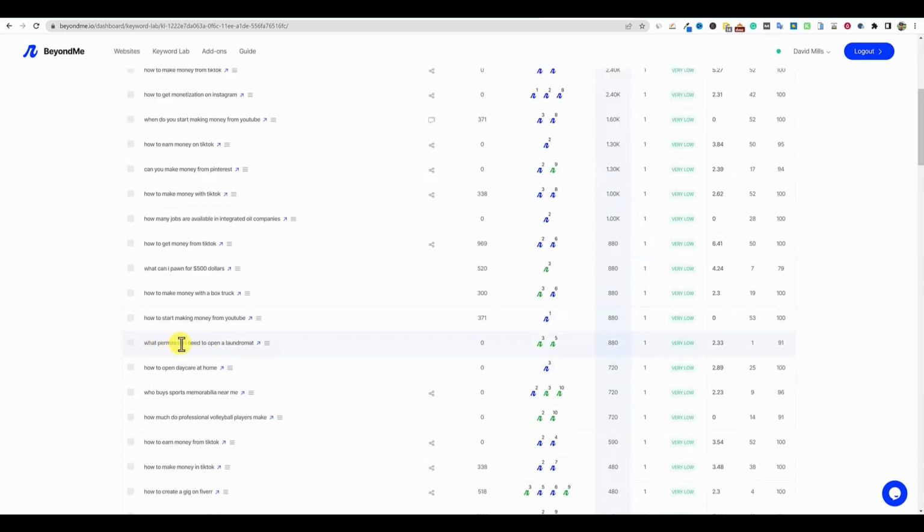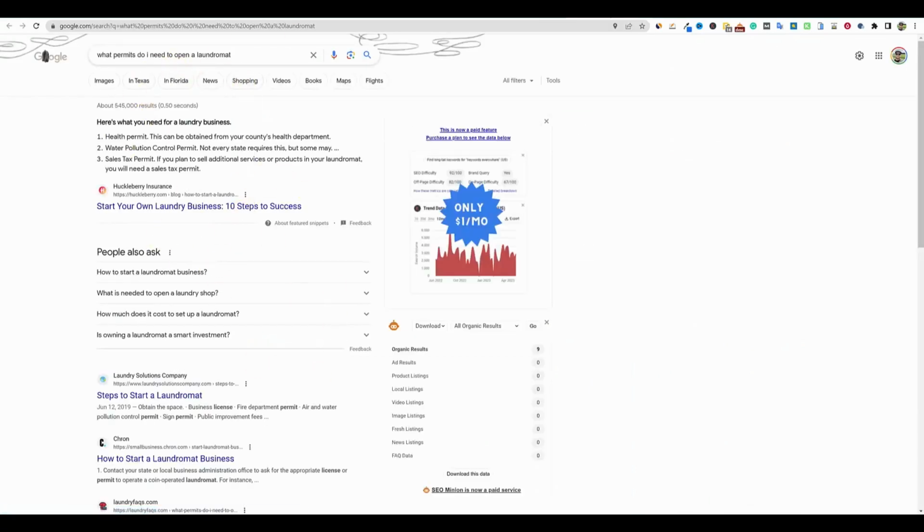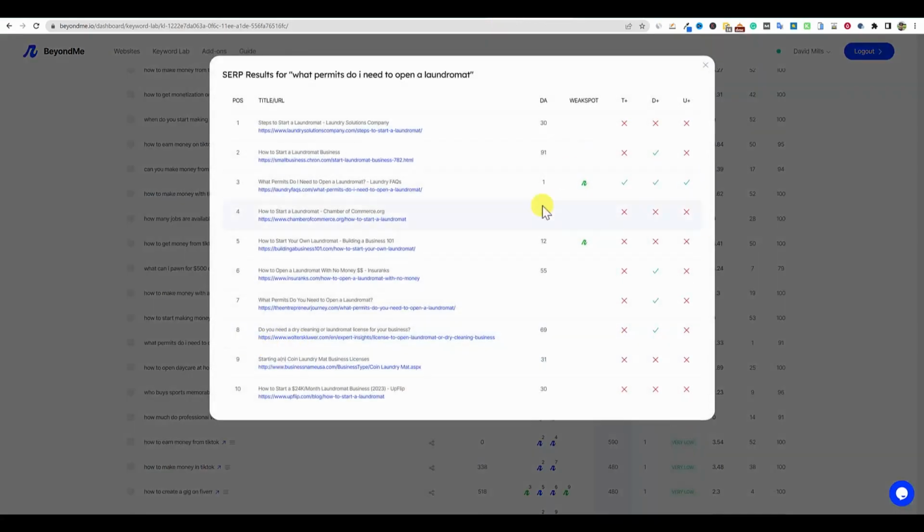Right here, what permits do I need to open up a laundromat? We've got some really weak domains ranking for a keyword that gets almost 1,000 per month, and the competition's very low. So everything's checking out about this keyword right here. So you'd want to go and take a look at it. You can actually click that button there. It's going to open up the actual SERPs for us, or we can go and click on the hamburger and just look at it from this point. It's going to be easier to look at it from this point.